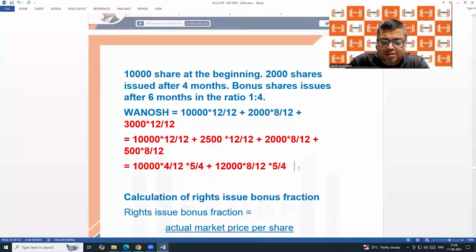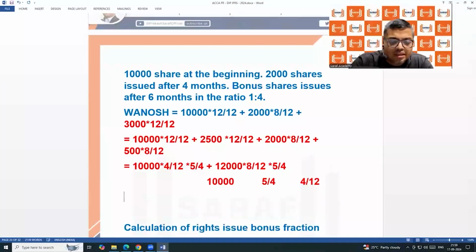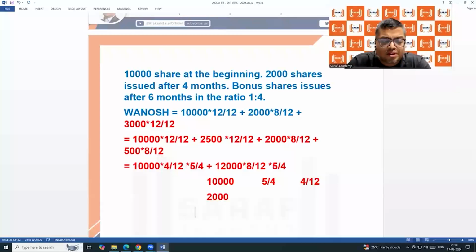Notice the table made above: we are saying original shares 10,000, bonus factor 5/4, period is 4/12. Then we are saying 2,000 new shares, so the total becomes 12,000 shares.